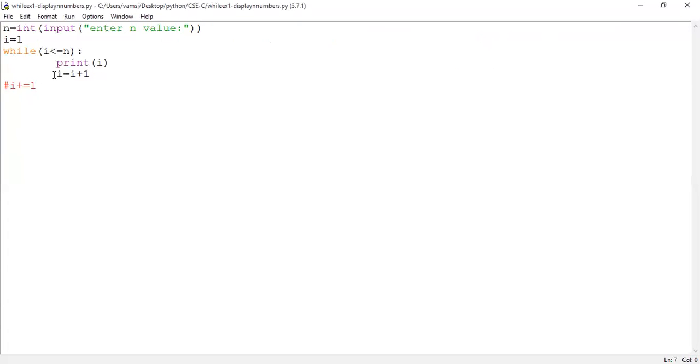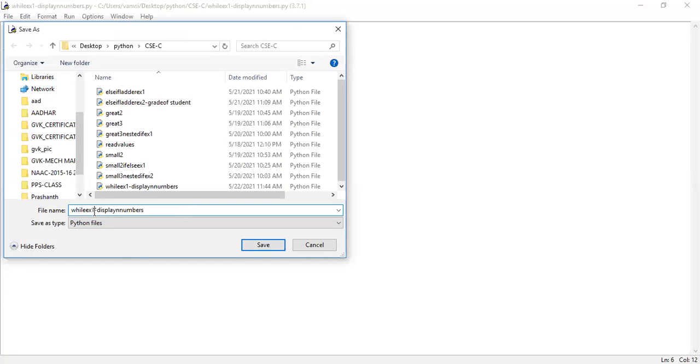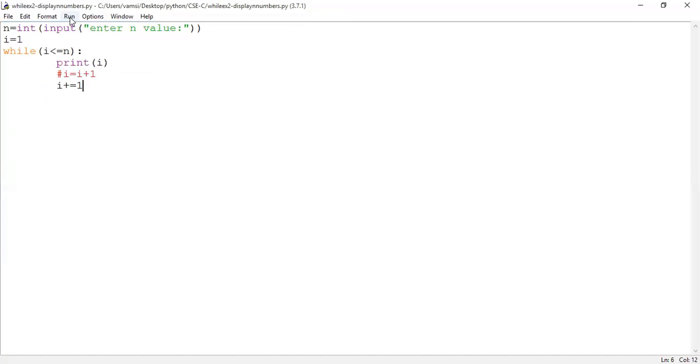I will make i equal to i plus 1 a comment, guys. I'm making it a comment and removing the comment from i plus equal to 1. I'm trying with this logic. Save the code, then run the program. Are you seeing the code window? Yes, sir. What I have done is made i equal to i plus 1 a comment and removed the comment of i plus equal to 1. Now does this logic work or not? Let us check. Save as while example 2, which displays n numbers on the user screen. Run the program.